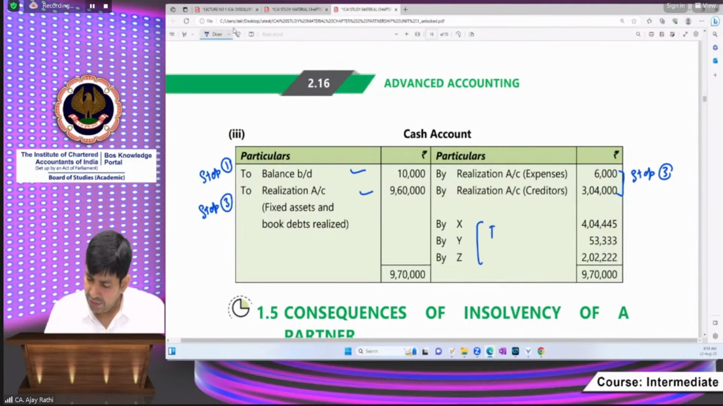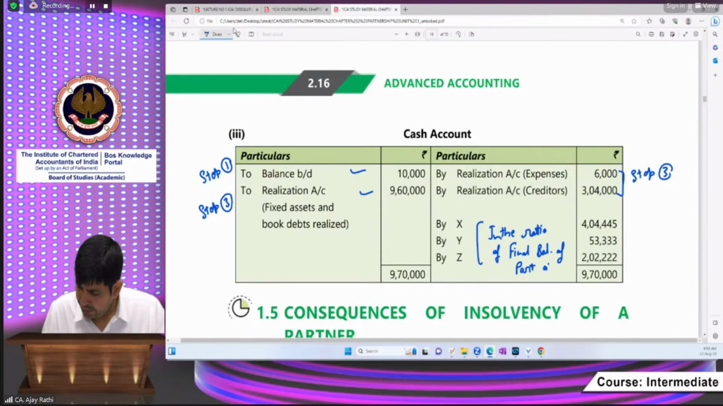That has to be distributed in the ratio of the final balance of partners. That will be the same in the partners account. Okay, beta.